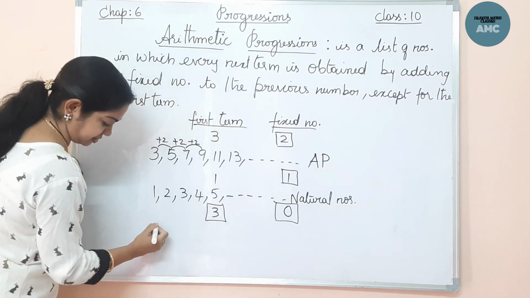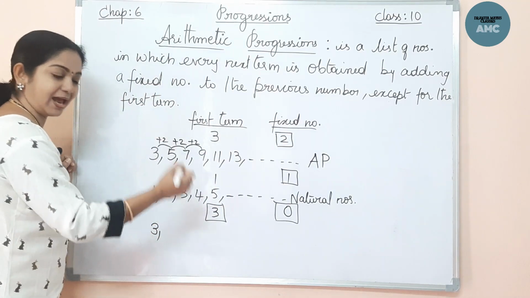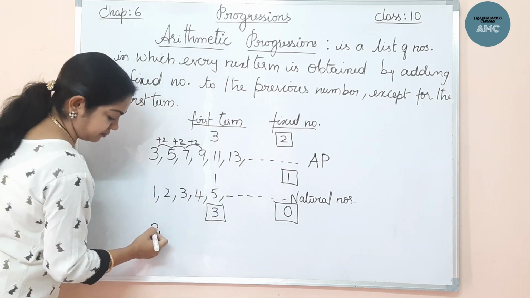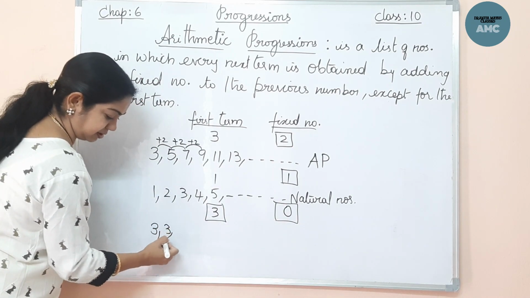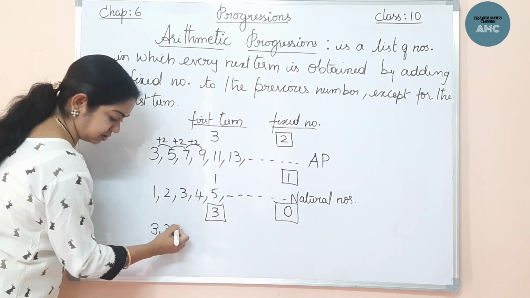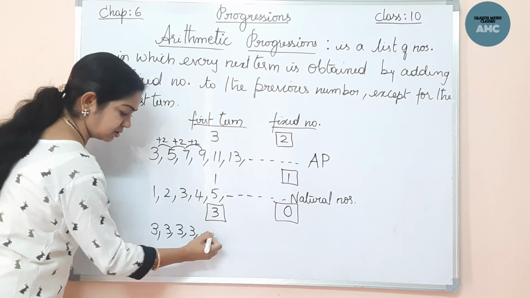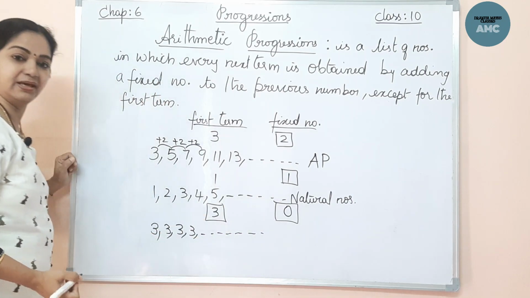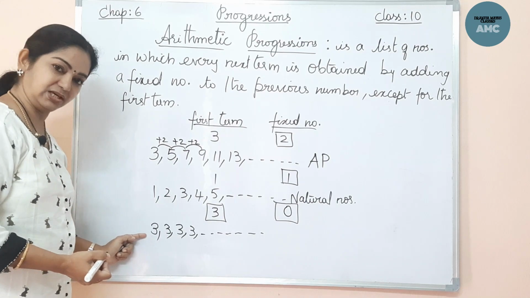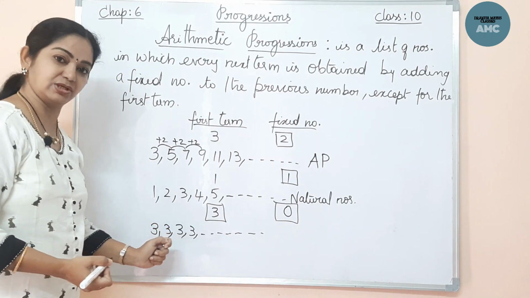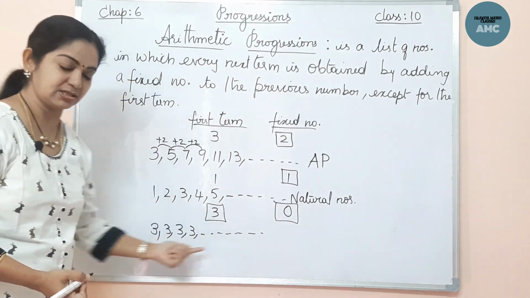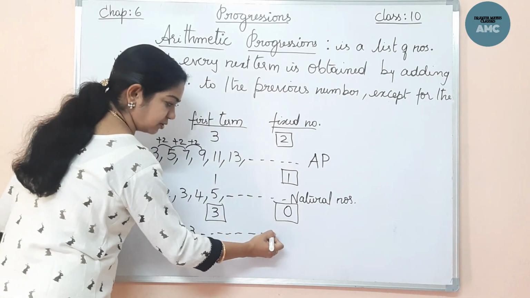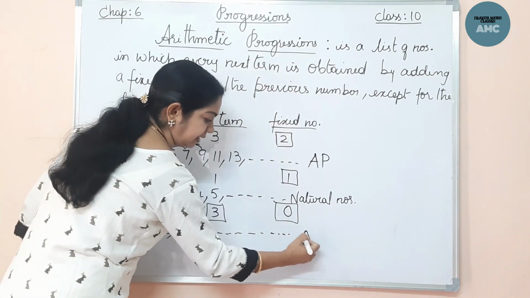The first term I am writing as it is. I have to add the fixed number 0. 3 plus 0, again 3. Again to the next number, I am adding 0, 3. So, this is also an AP. Here the first term is 3, the fixed number is 0 and the series is 3, 3, 3 and it goes on. This is also in AP.